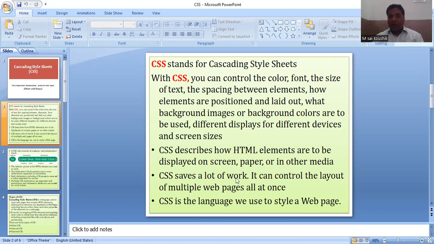CSS saves a lot of work. Within a short time, we can apply a syntax to the content. Automatically, the colors, backgrounds, images, everything will be converted within seconds. I'm writing here, CSS saves a lot of work.